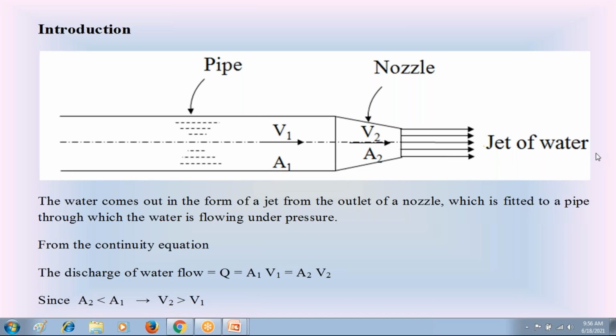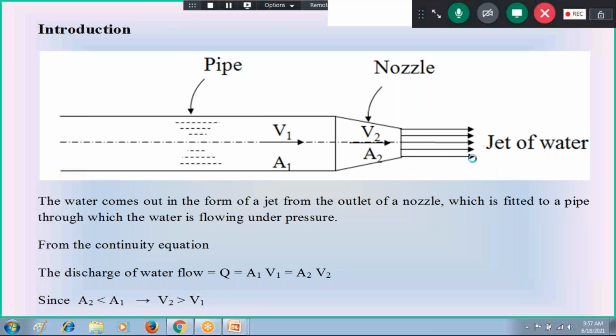The water jet is coming out from the nozzle with large velocity because at the end of the nozzle, the area of cross section is smaller. Since the area of cross section at the end of the nozzle is smaller, the water is coming out with a large velocity like a beam of water. We call this also a beam of water. The velocity of water is high. It is coming out from the nozzle with a large velocity, and that is called a beam of water. It is also known as the water jet.